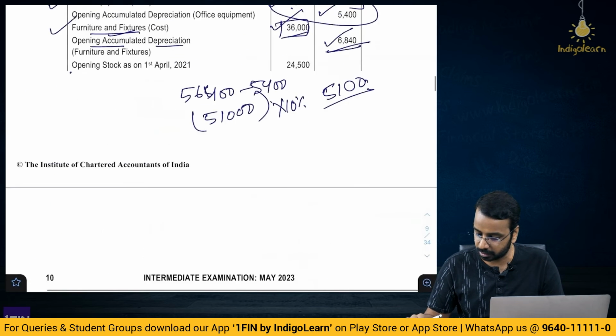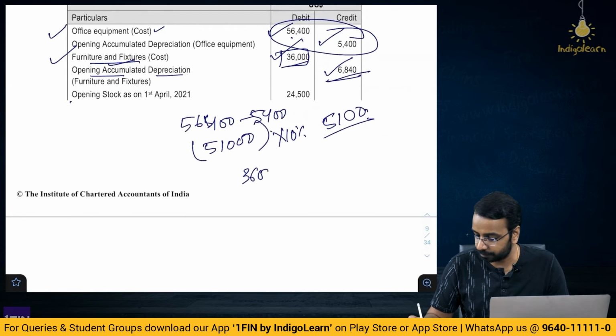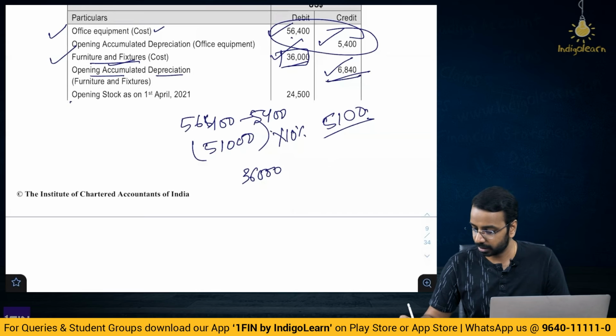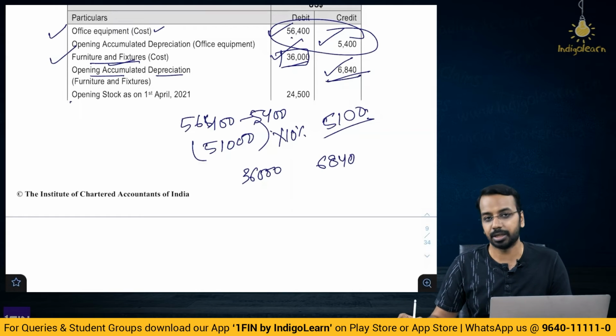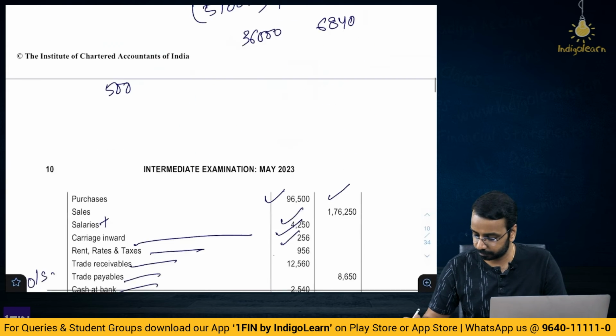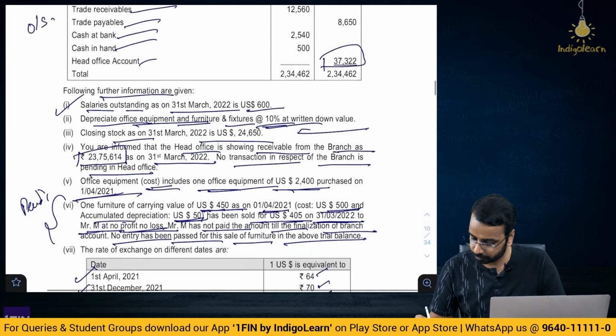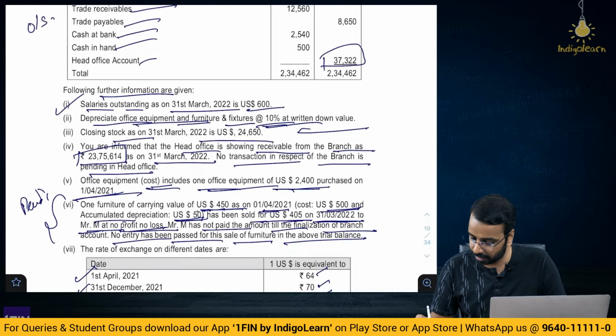So, now what has happened here is, please look at this very carefully. 36,000 is the cost, 6840 is the accumulated depreciation, that is the total part. Now, one item costing 500, carrying value 450.